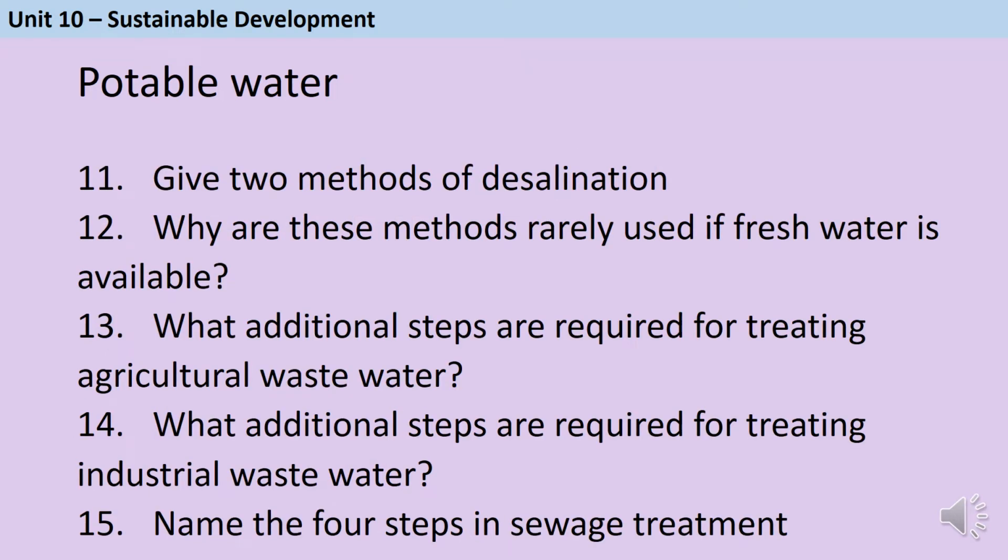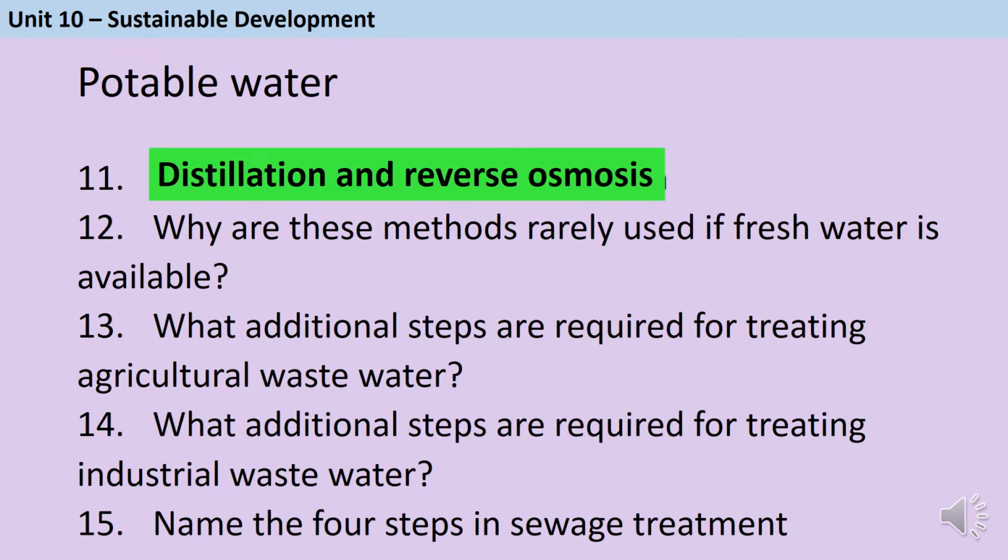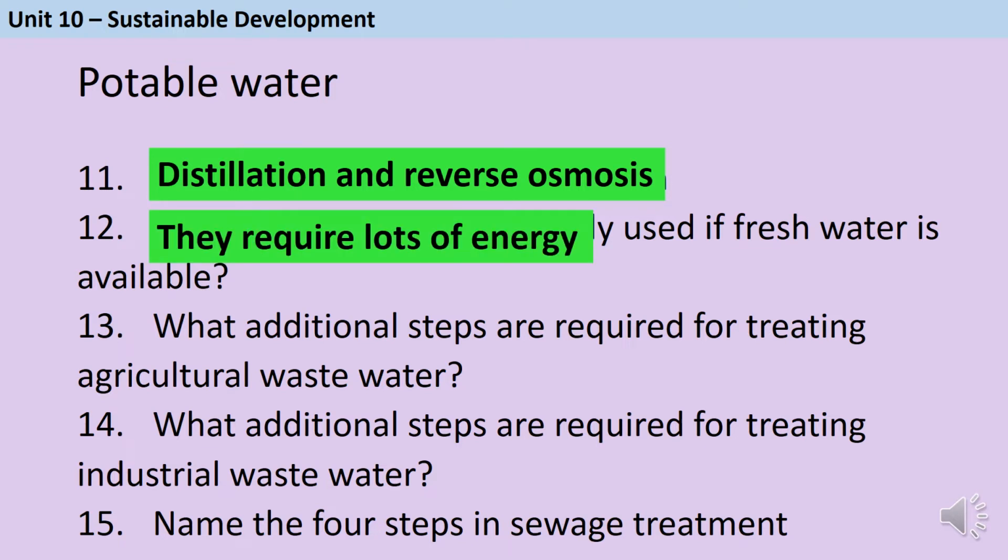Two methods for removing the salt from the water are distillation, where we heat the water up until it evaporates and then condense it back into a liquid, and reverse osmosis, where very high pressure is used to force the water through a partially permeable membrane so that the salt is left behind. These methods are rarely used if fresh water is available because they're both very energy intensive